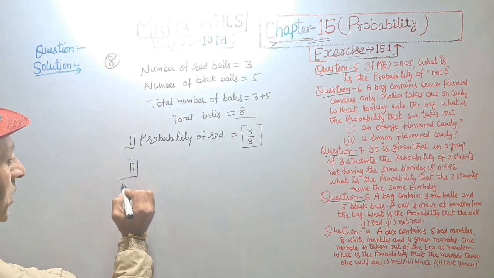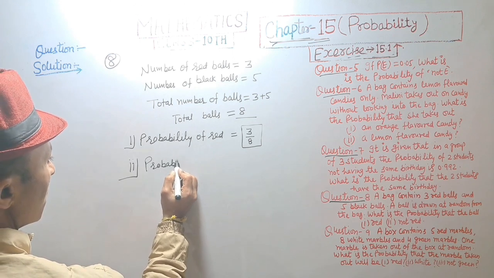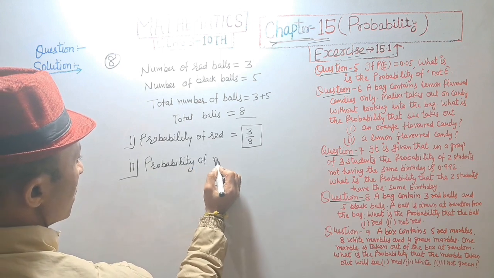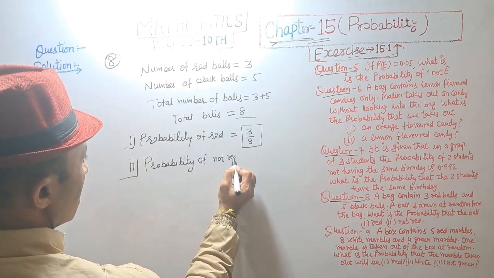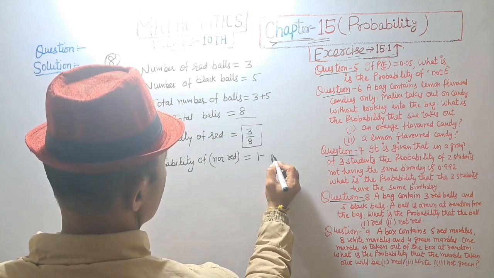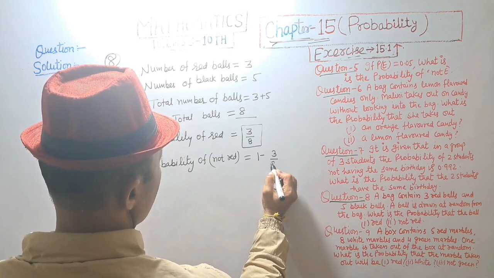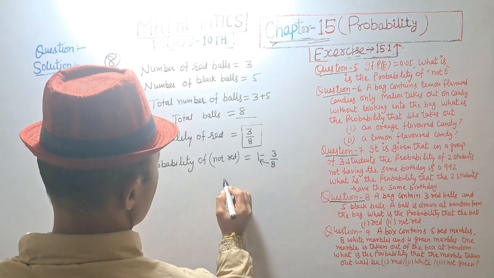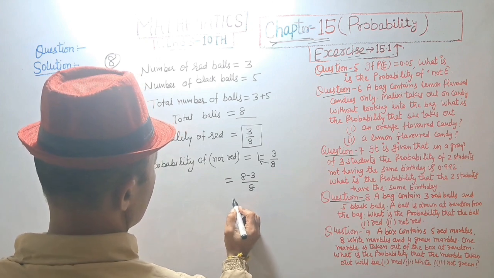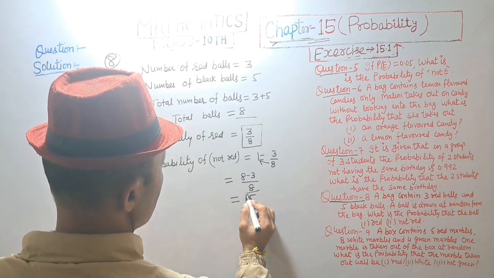And second, probability of not red, that is equal to 1 minus probability of red, 3 upon 8. That is 8 minus 3 upon 8 is equal to 5 upon 8.